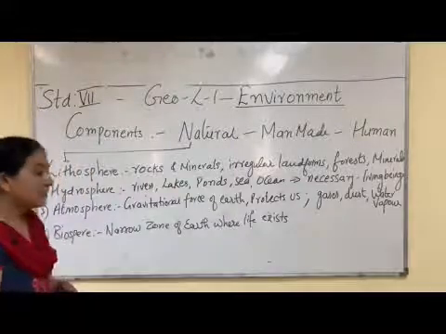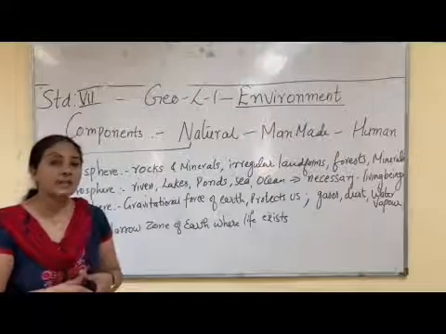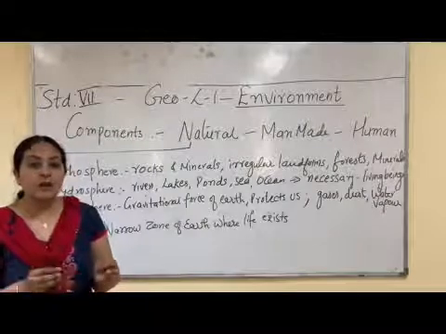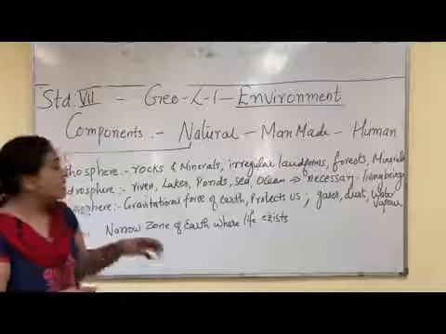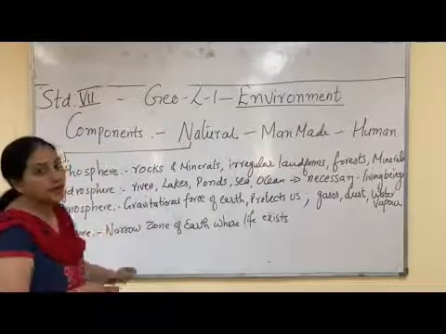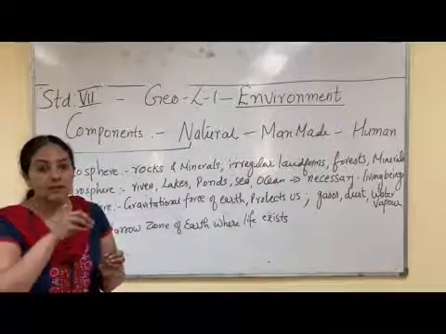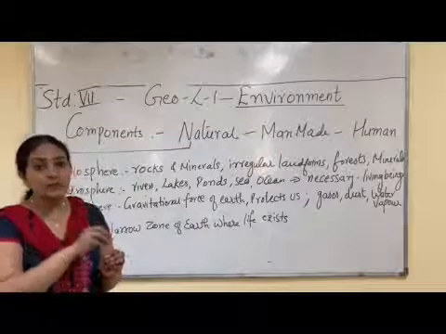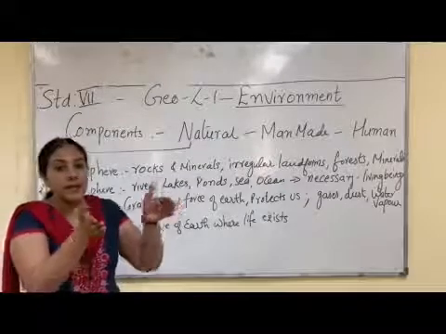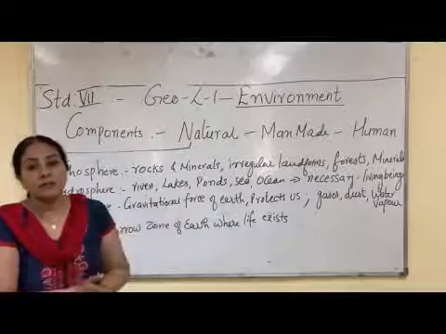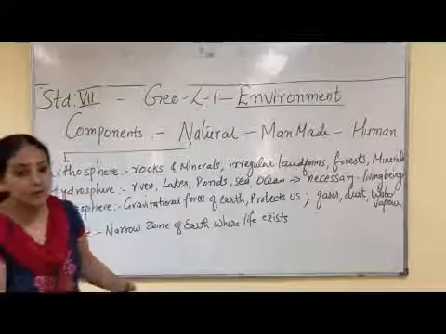And the fourth component is the biosphere. A narrow zone of earth where life exists is called biosphere. All the living things, plants, animals, they are present in the biosphere. Some part of lithosphere, hydrosphere, atmosphere together constitute the biosphere. So, the part of lithosphere where life is present, the part of hydrosphere where life is present, and the part of atmosphere where life is present, these three together make a narrow zone which is called biosphere where life exists. So, plants and animals all are part of biosphere.